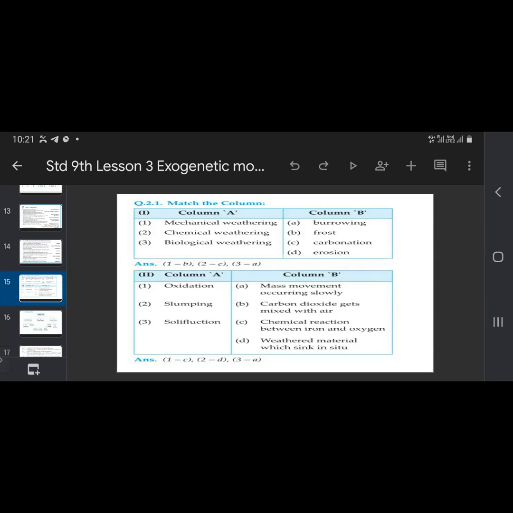The next is oxidation, slumping, solifluction. The options are: mass movement occurring slowly, carbon dioxide gets into air, chemical reaction between iron and oxygen, weathered material which sinks in situ. The first one, oxidation: the chemical reaction between iron and oxygen is known as oxidation. Slumping is weathered material which sinks in situ. And the third one, solifluction, is mass movement occurring slowly.